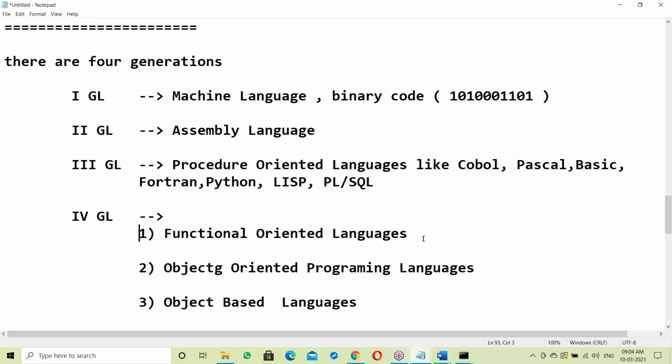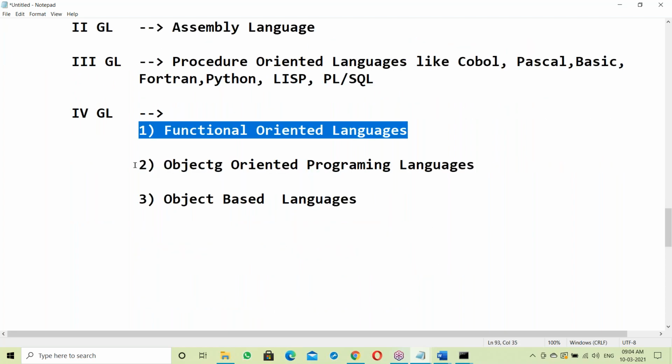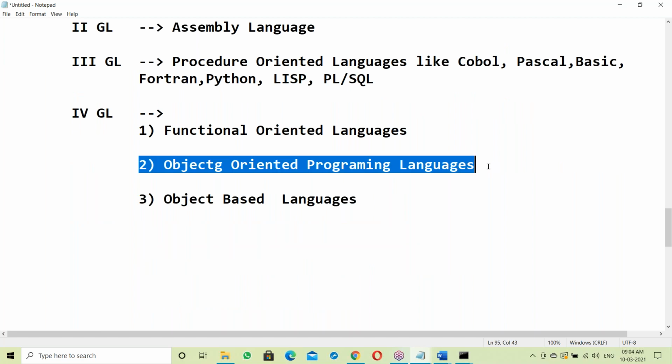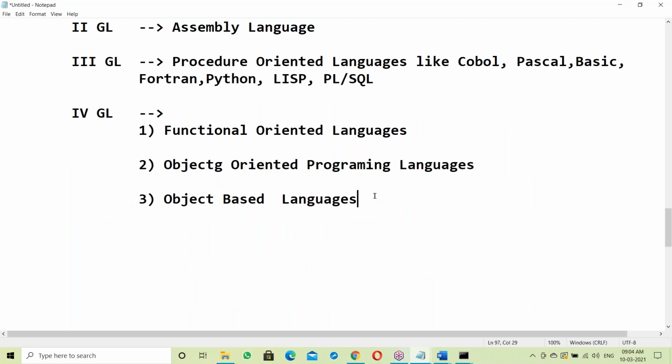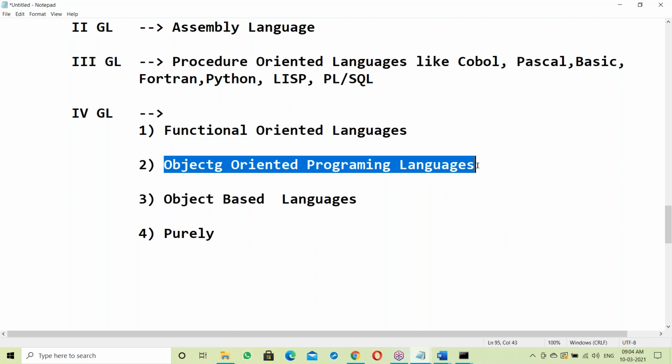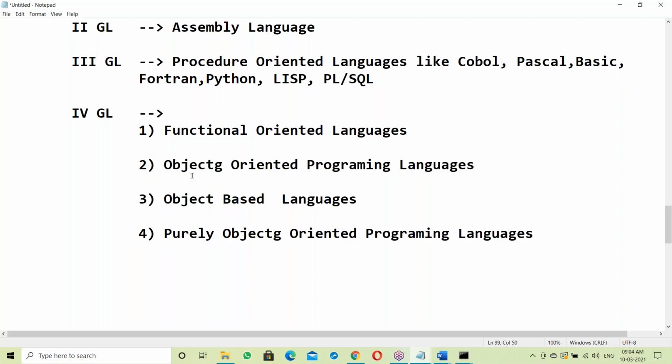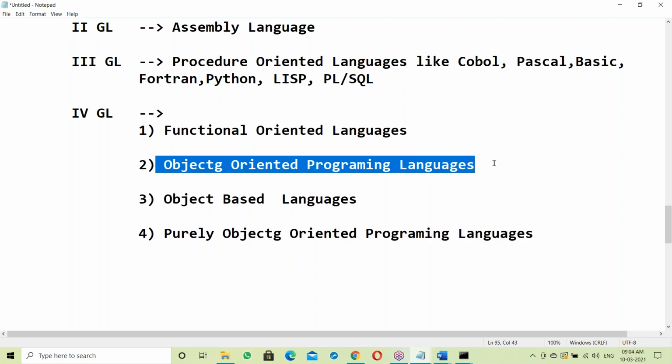So in the fourth generation: functional oriented, then object oriented programming languages, then object based. Next, the fourth one, purely object oriented programming languages. So these are OOPS languages.